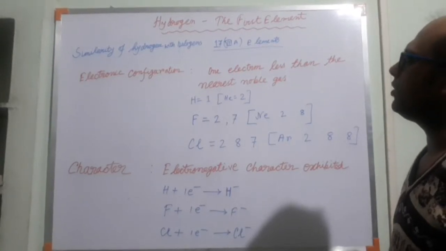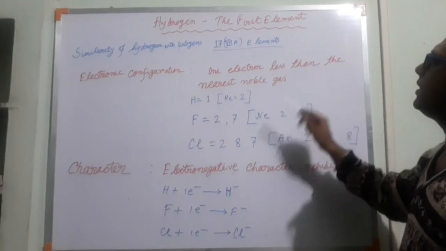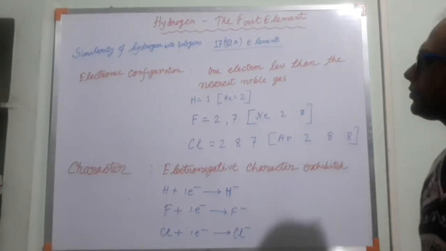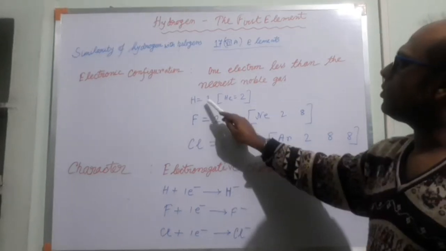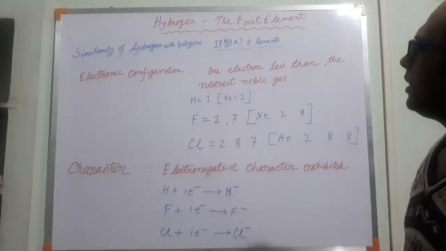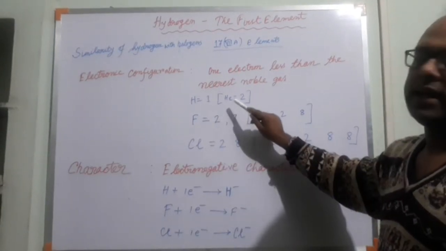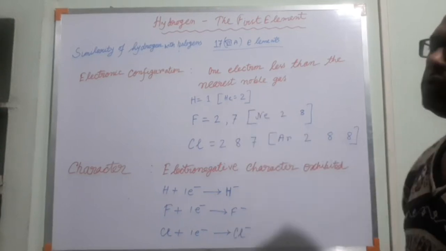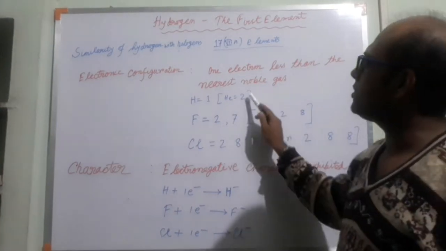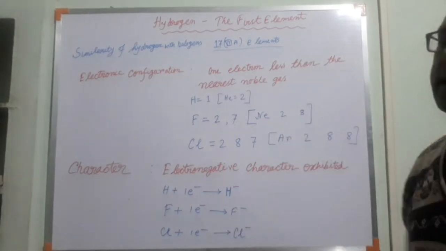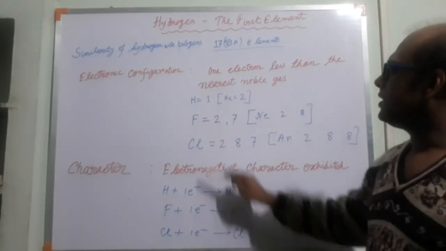Firstly, the electronic configuration: one electron less than the nearest noble gas. Hydrogen has one electron. The nearest noble gas is helium. Helium has two electrons. That means hydrogen has one electron less than the nearest noble gas.